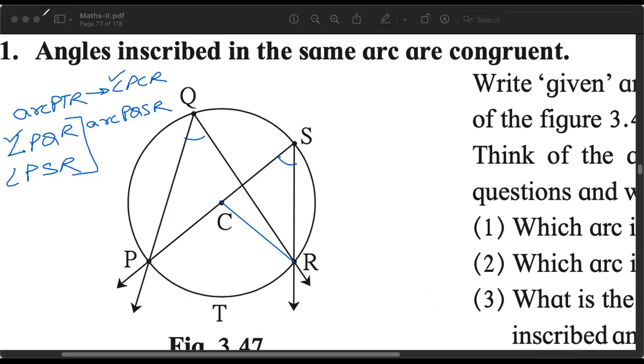Angle PCR and angle PQR. And if they are related, what is the relationship between them? They are related by the theorem that we just studied. Are you able to see?